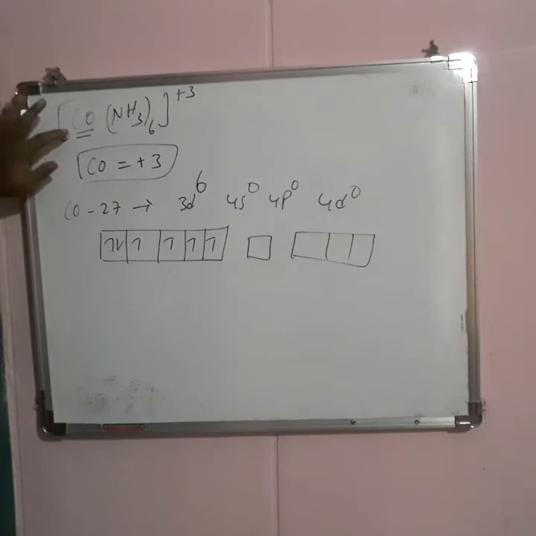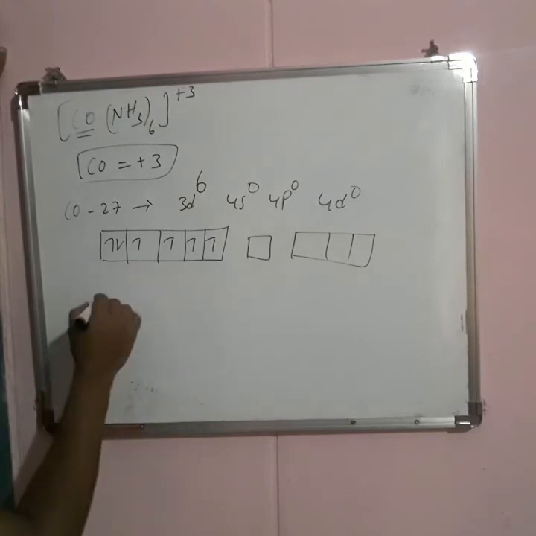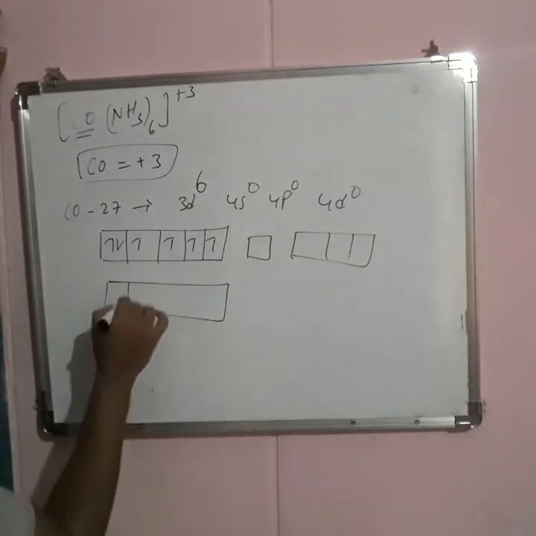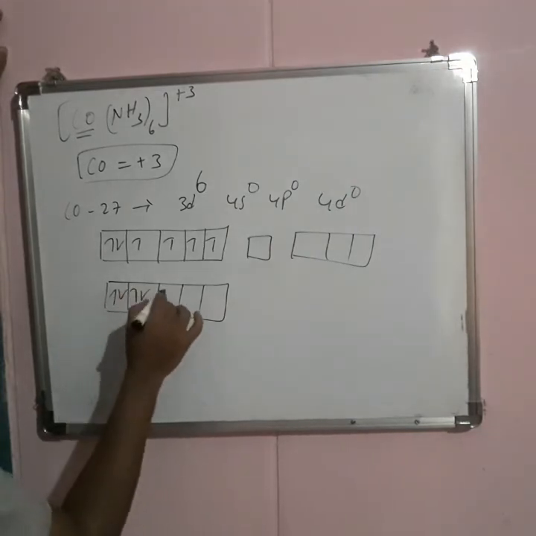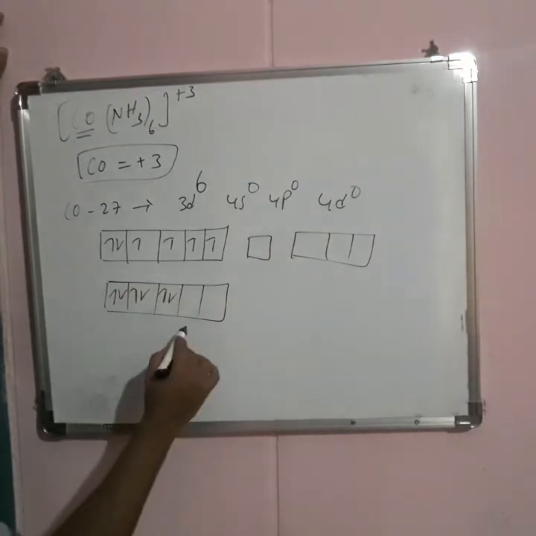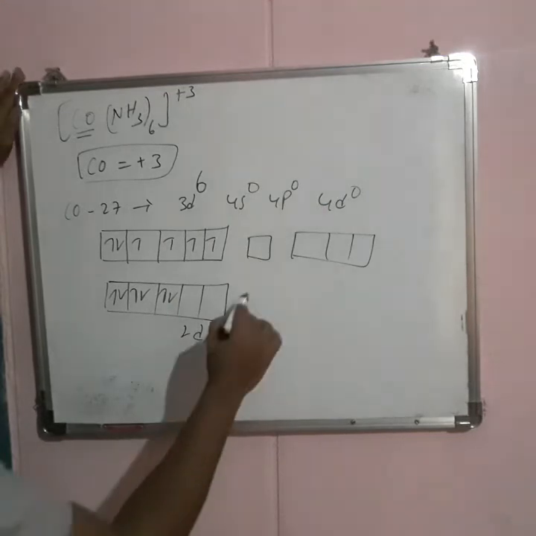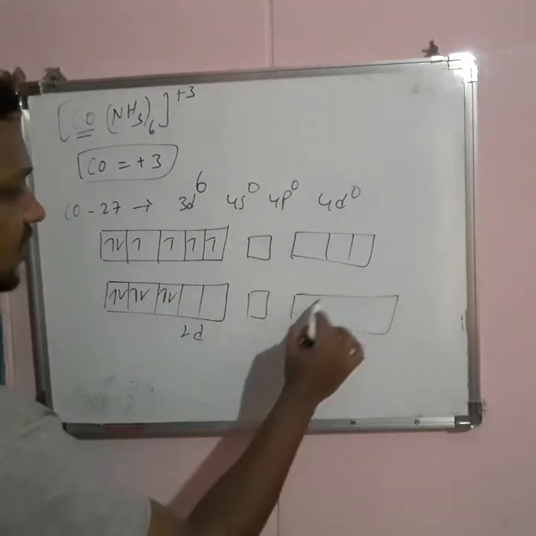In the presence of cobalt, ammonia acts as a strong ligand. Due to that strong ligand, the electrons will be paired up. Here 2 d orbitals are available, 1 s orbital and 3 p orbitals.